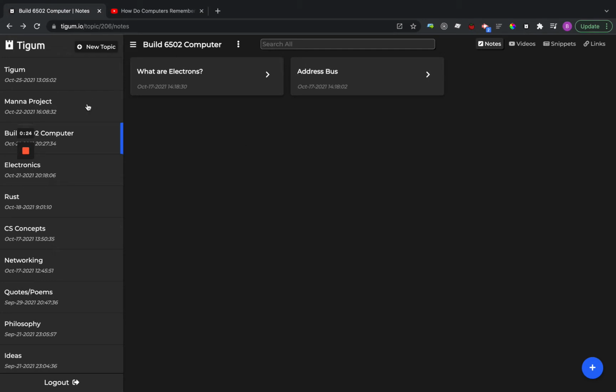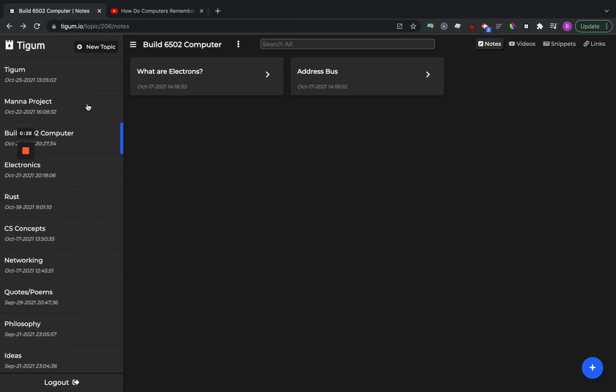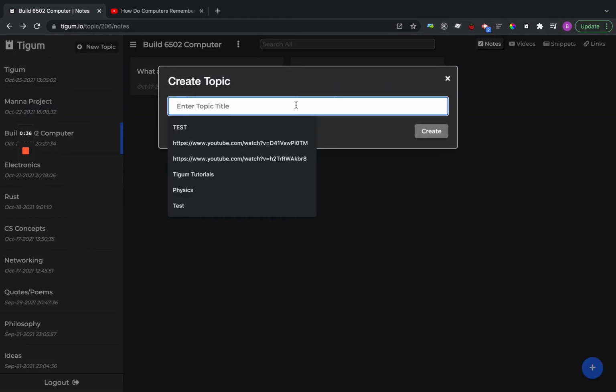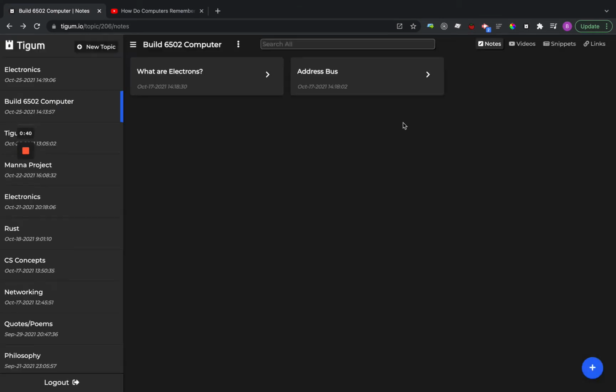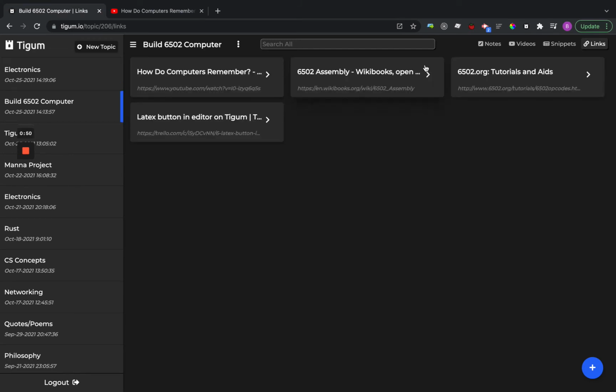So you see on the left hand side here, I have a set of topics that I'm interested in studying on the internet. You can see here I have one already set up. This is how you create a new one. You put in the title there, like electronics. That will create a topic here, and inside each topic there's a notes section, videos, snippets, and links. I'll just show you through the notes section now.